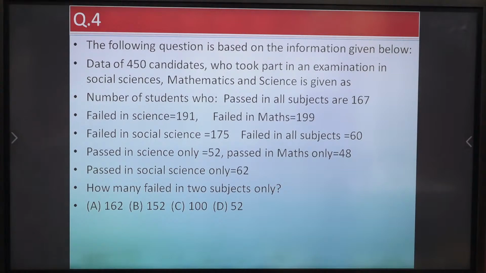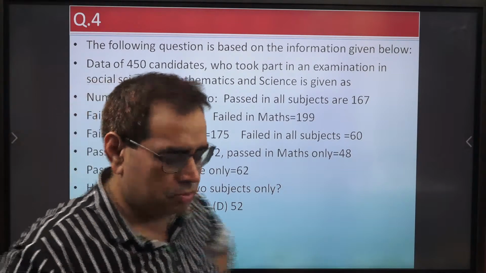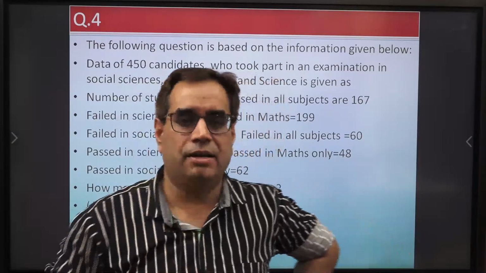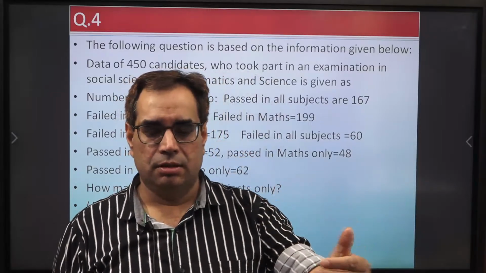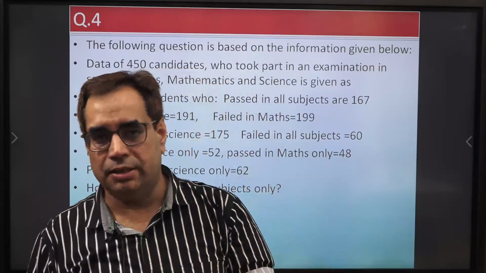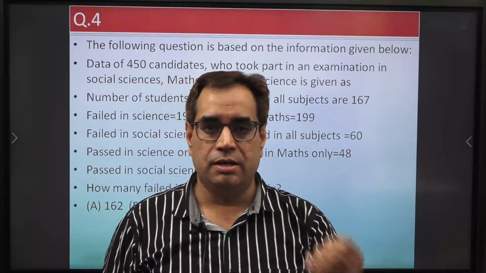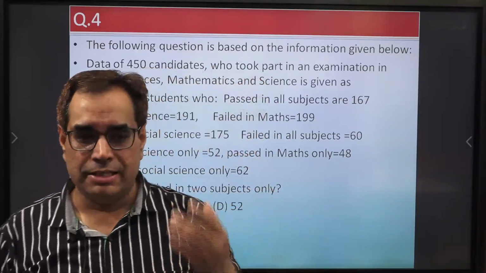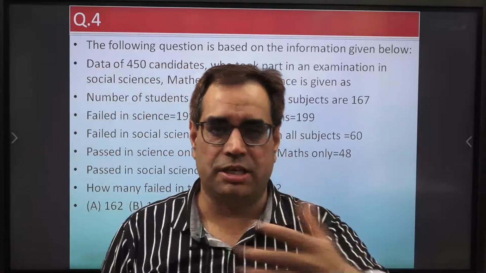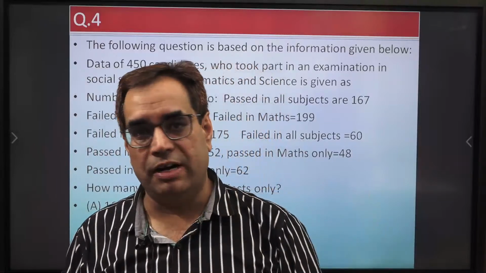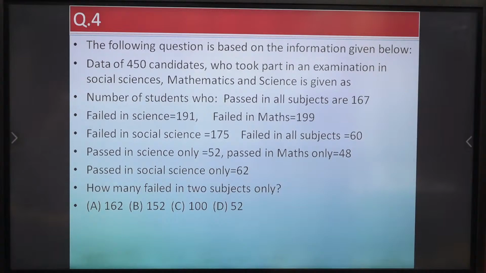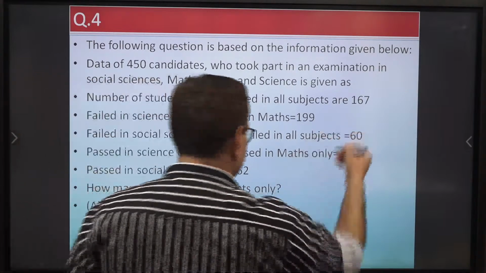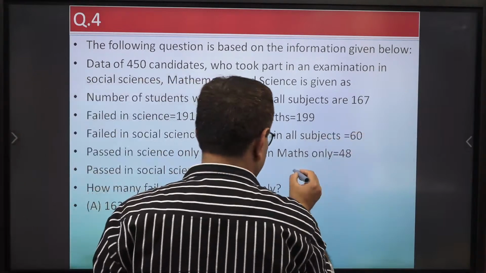I hope all of you have solved problems on sets and Venn diagrams, where this number of people like this and this number of people like that. At least one, at most one, exactly one, neither. All these cases we study in set theory and Venn diagrams. So this problem is based on that concept. What we have to do is make a Venn diagram.